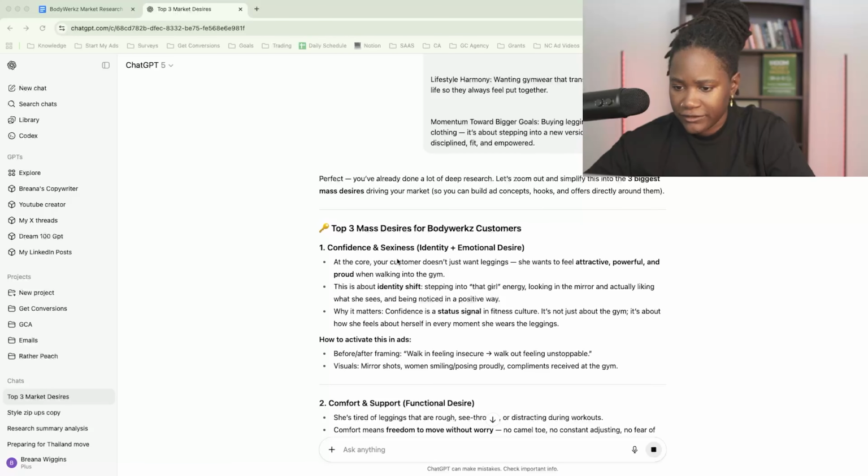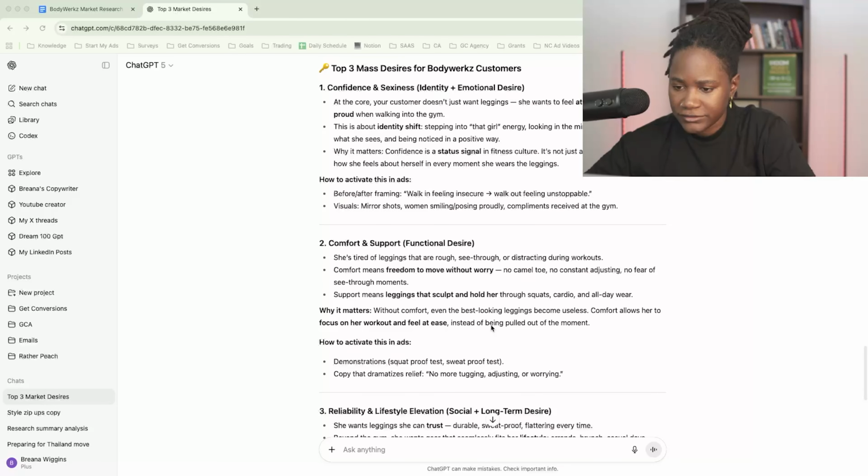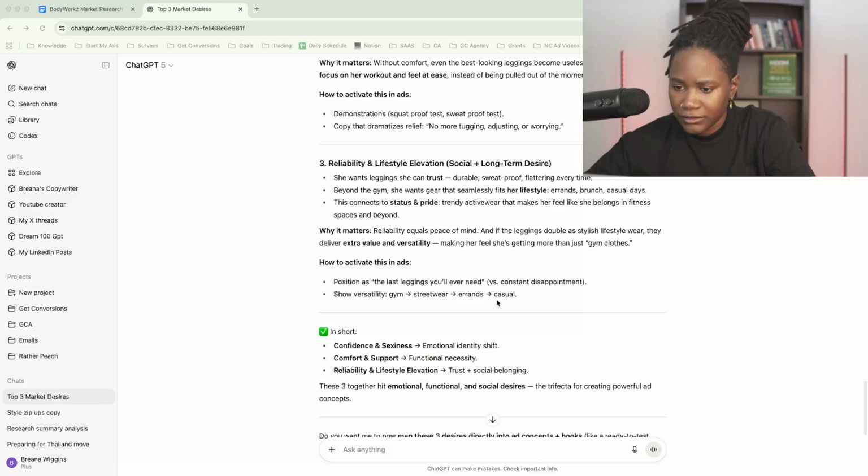All right, so we have confidence is sexiness. At the core, your customer doesn't just want leggings. She wants to feel attractive, powerful, and proud when walking into the gym. This is about identity shift, stepping into that girl energy, looking at the mirror and actually liking what she sees and being noticed in a positive way. So that's one desire. Second desire is comfort and support, and then reliability and elevation.